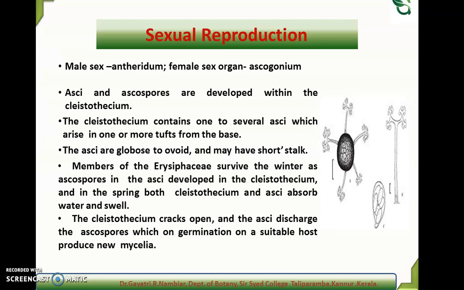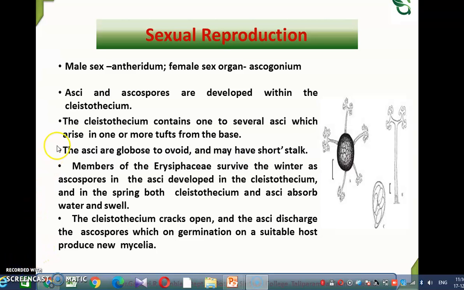8 haploid ascospores. So asci and ascospores are developed within the Cleistothecium, and the Cleistothecium contains 1 to several asci which arise in one or more tufts from the base. Then the asci are globose to ovoid and may have a short stalk. Now the Cleistothecium is a closed structure.